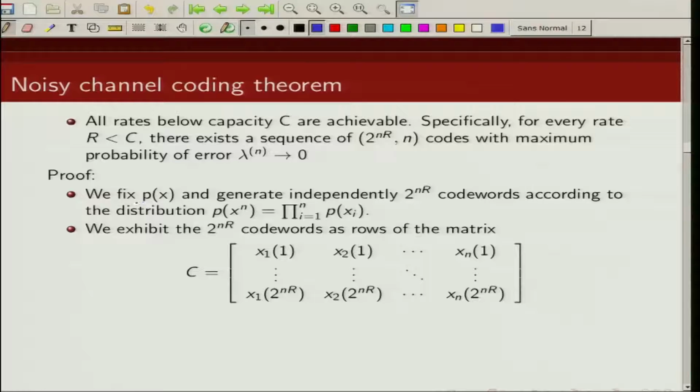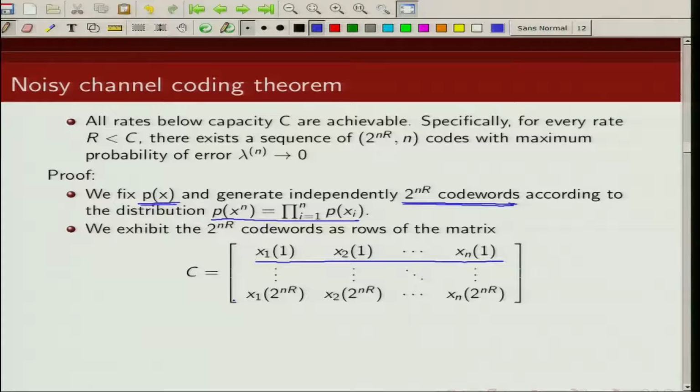So first, we fix our input distribution and generate 2^{nR} codewords according to this i.i.d. distribution. We consider a matrix where each row is a randomly generated codeword. So x1^n, x2^n, and so on, each x^n is a codeword.